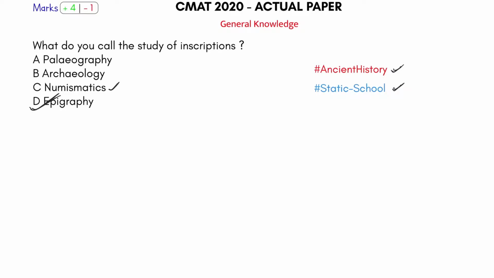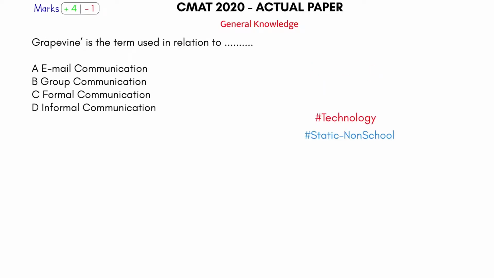Numismatics is a study of coins. Epigraphy is a study of inscription. Paleo means stone, so again this is not it. Archeo again is a study of fossils. So not any of this. Inscription study is called epigraphy. That's how, if you know school GK, this will be easy.